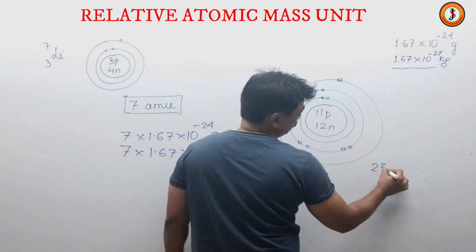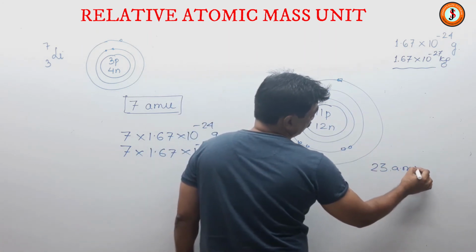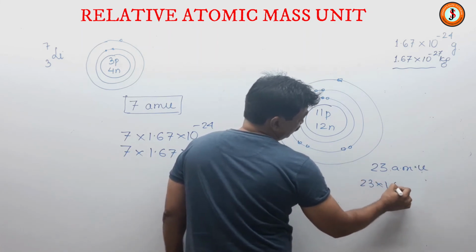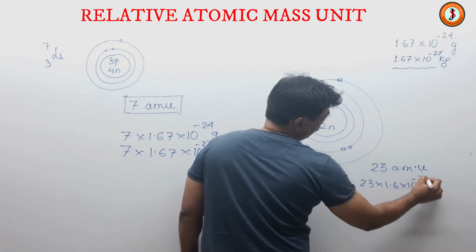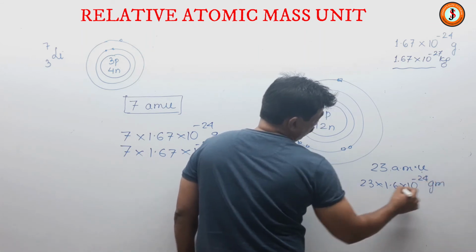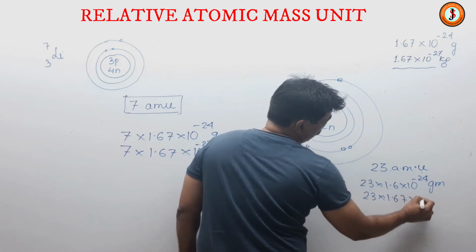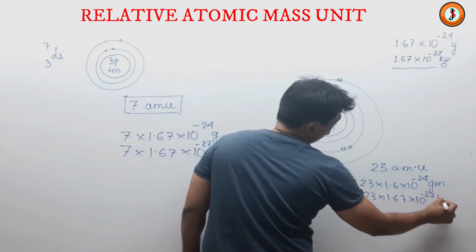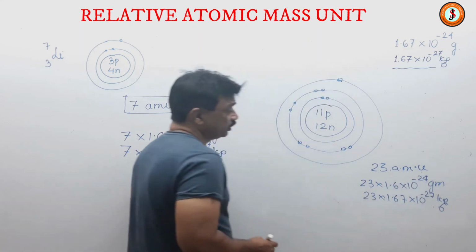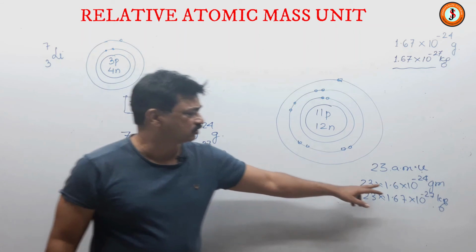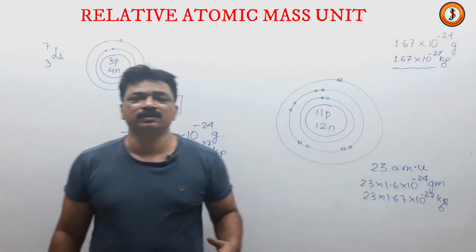So its mass will be 23 AMU, or in grams it will be 23 into 1.67 into 10 to the power minus 24 of a gram, or 23 into 1.67 into 10 to the power minus 27 of a kg. Imagine, who will write this much? So we just write 23 AMU.